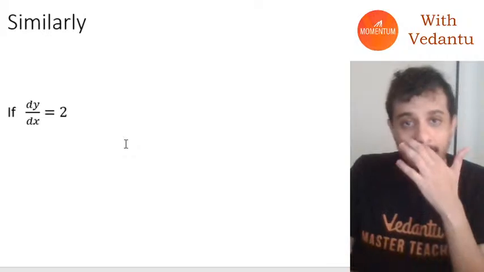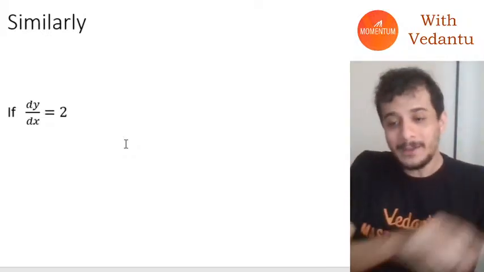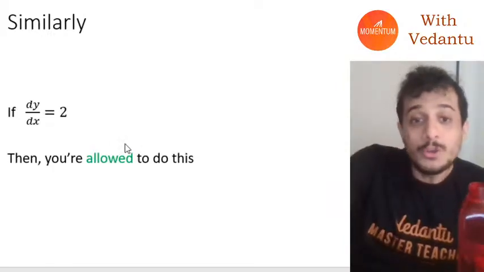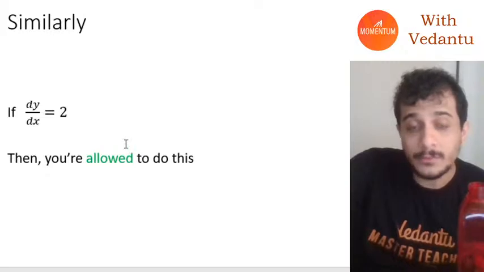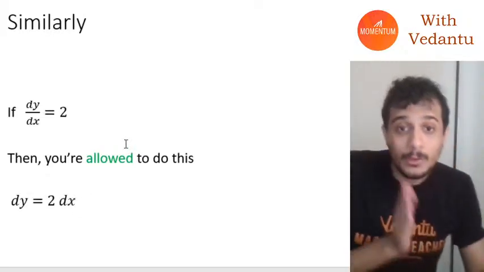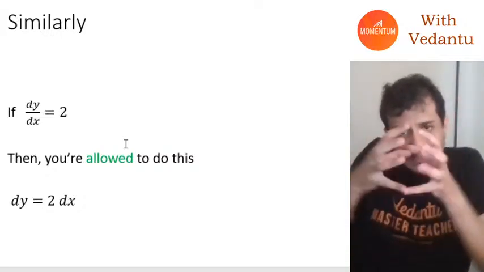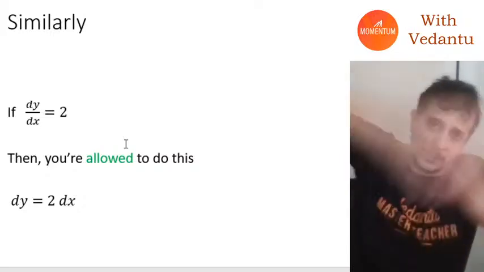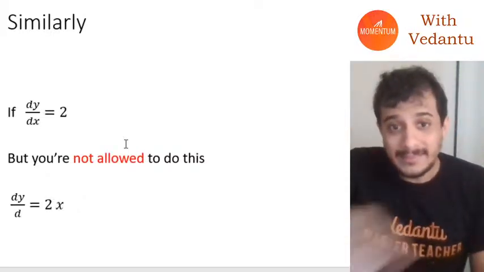Okay, similarly, if dy by dx is equal to 2, you are allowed to do this. What? You are allowed to cross multiply this dx. On its own, this dx is basically a small change in x, and you can cross multiply that. Very good. But what you are not allowed to do is this.